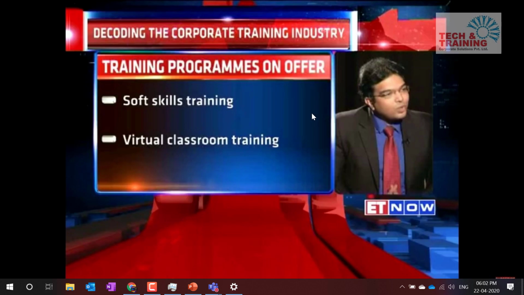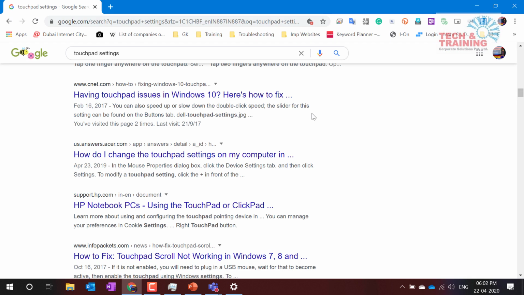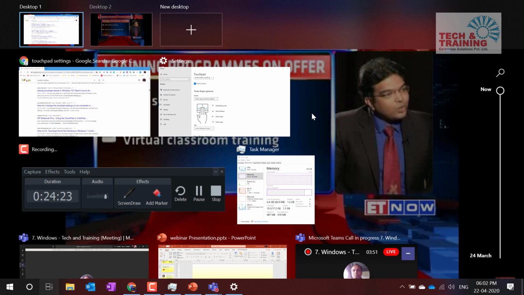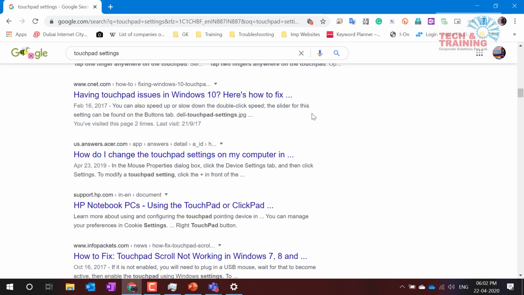When I pull, I get to see the desktop. I am doing this with 3 fingers because I have done these settings. Push, and you see all the screens; pull, and you see the desktop. With 4 fingers, I can turn my volume up and down, so I can increase or decrease the volume like this. So friends, these are all the touchpad settings that we have.